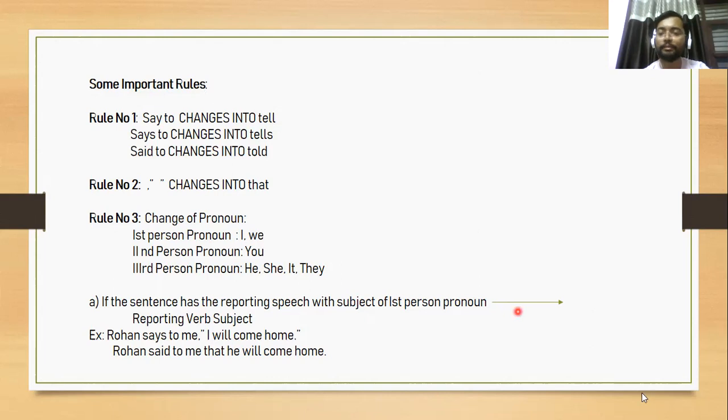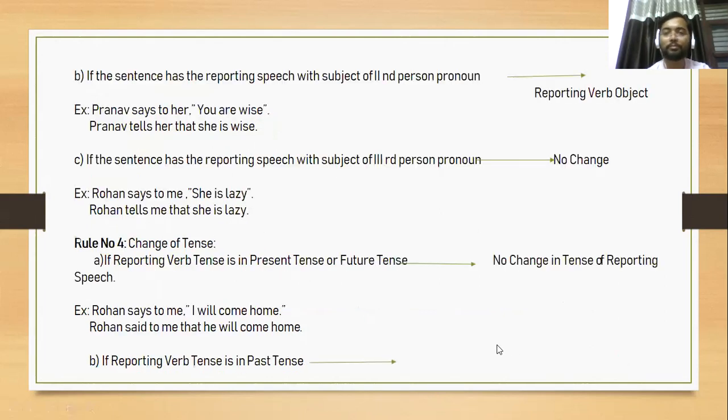Come to the second slide. If the reported speech has the subject of second person pronoun, then it will change according to the object.